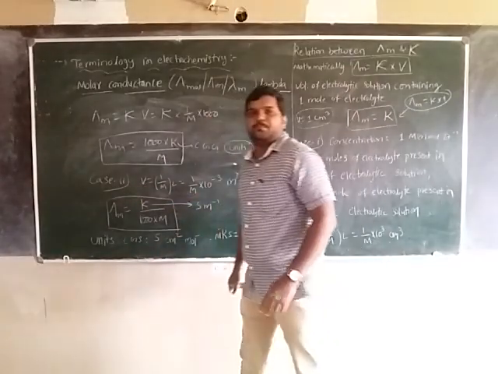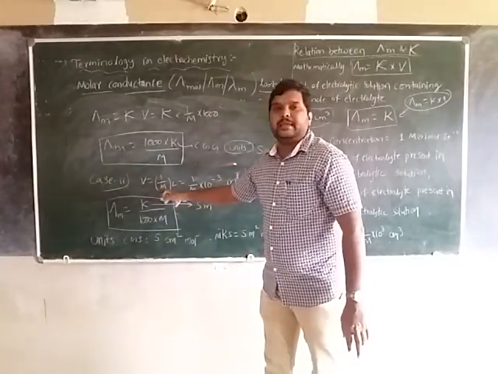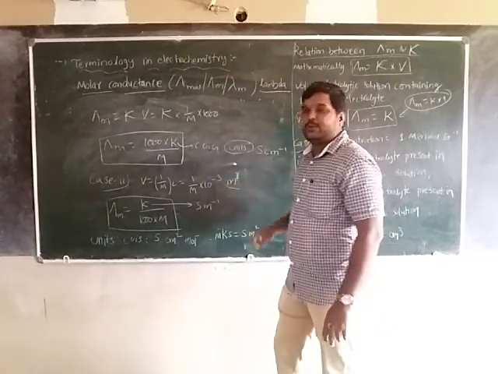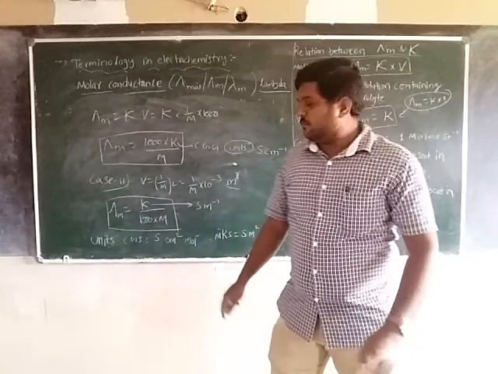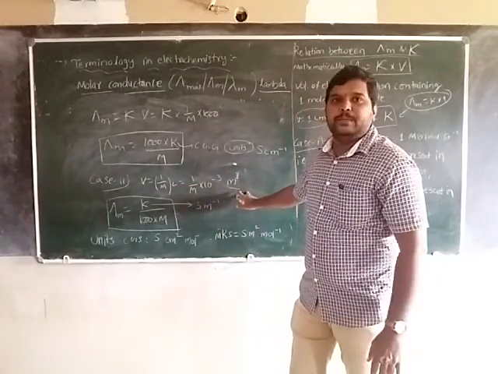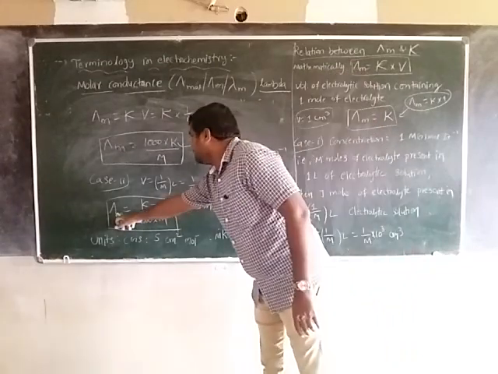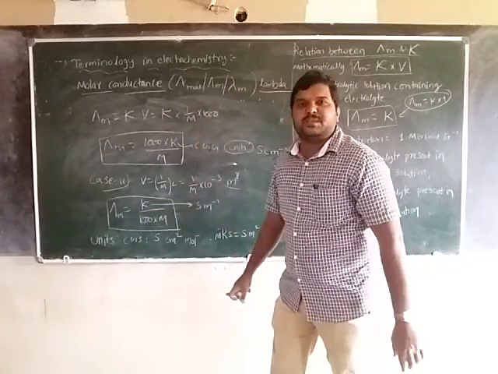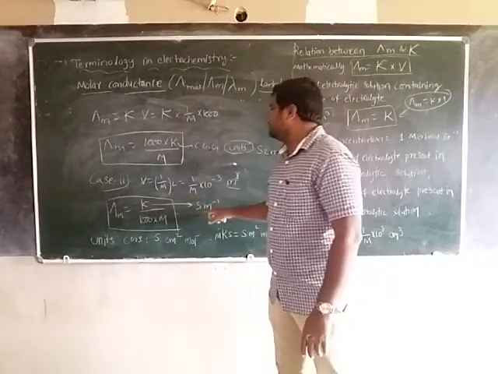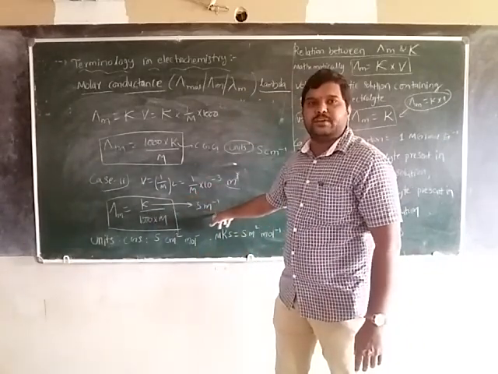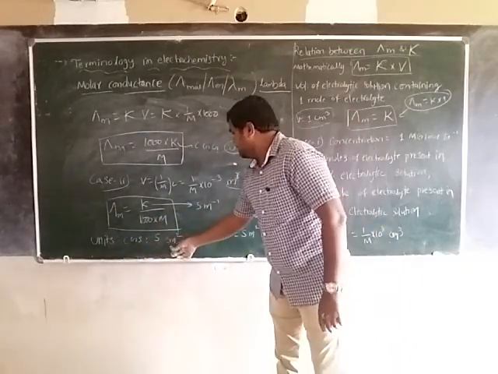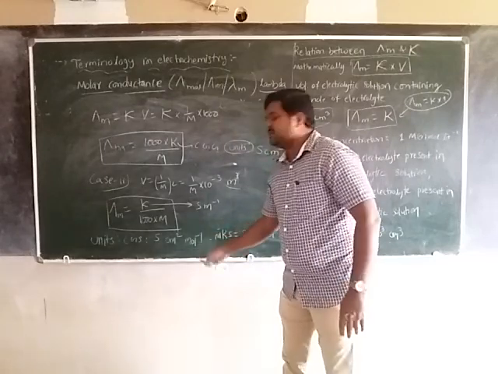In case 2, V is equal to 1 by M liters, that is, 1 by M into 10 to the power of -3 m³. So molar conductivity is equal to specific conductance divided by 1000 into M, and the specific conductance units here are Siemens per meter. Finally, the units in CGS are Siemens centimeter square mole inverse.